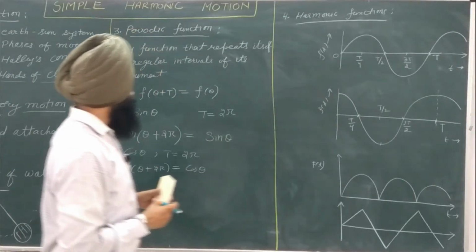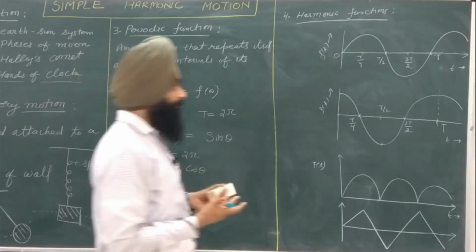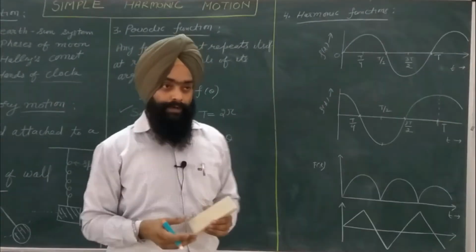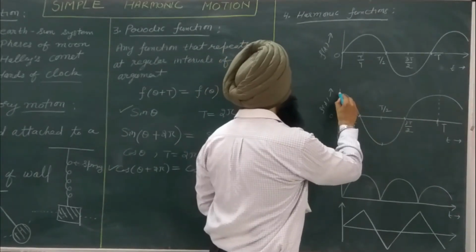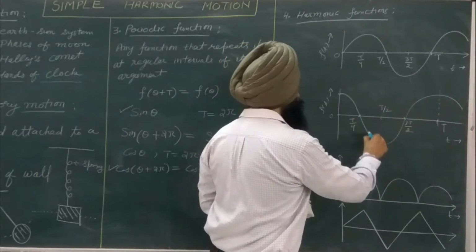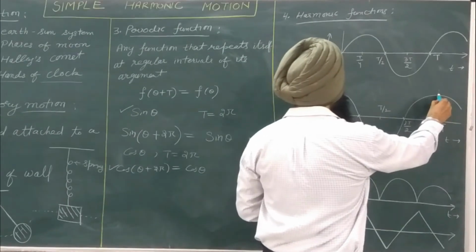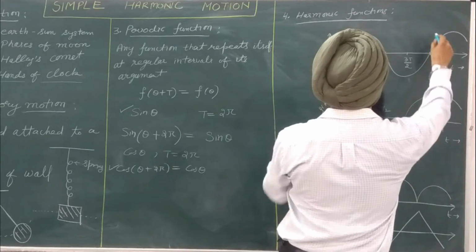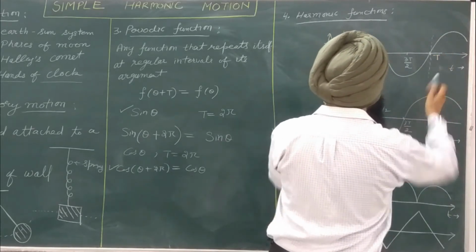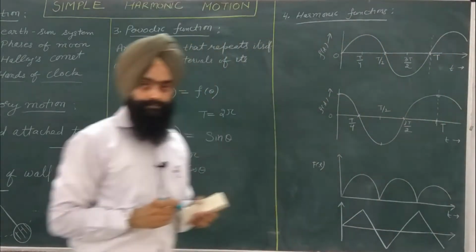The cos 0 is at maximum value, so at 0, cos is at maximum value and it repeats itself after the regular interval. This is the one period for the cos function, and this is the one period for the sine function.